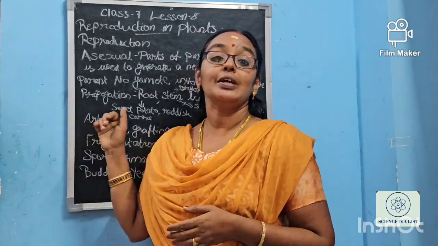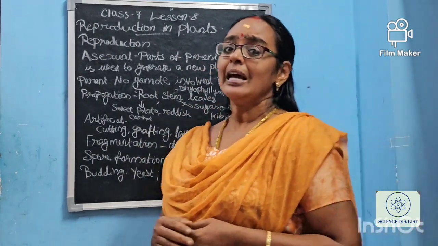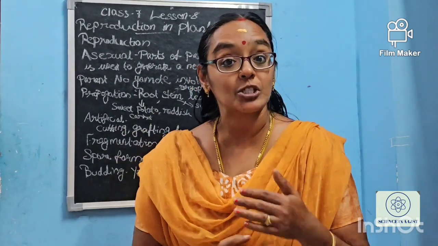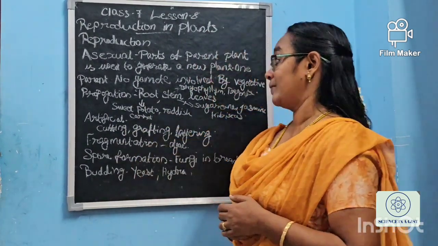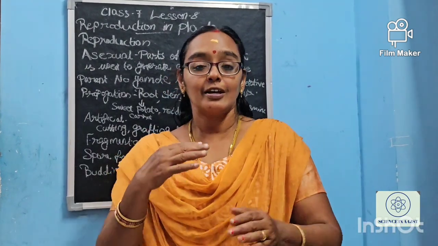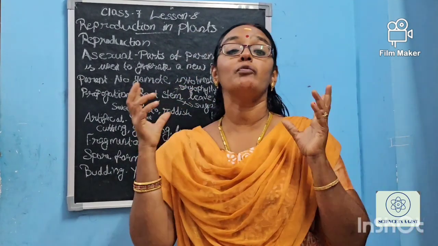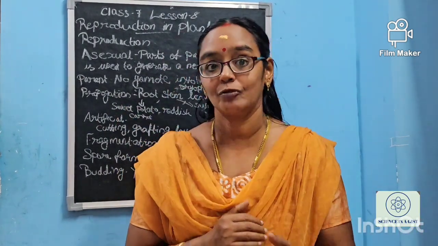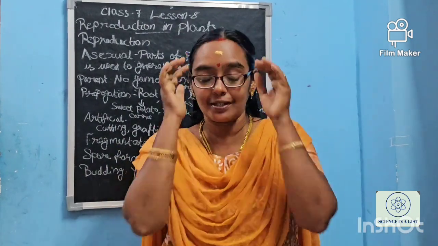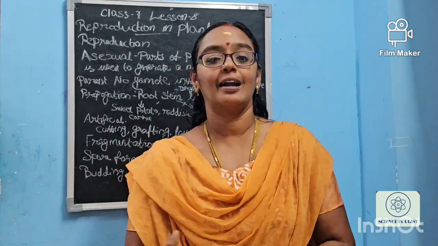Now we are going to see what asexual reproductions are happening. As I told you, the part of the plant which is used to generate new plants is called asexual reproduction in the case of plants. Here only a single parent is involved. So from one plant itself the new plants can be grown. And there is no formation of gametes. The gametes are not involved. That means male reproductive cell or female reproductive cell, we need not think about all these, because from one plant another plant can be grown.